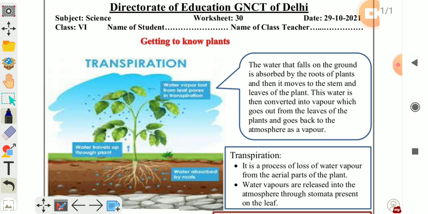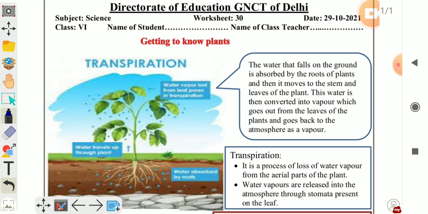Today we will discuss the process of transpiration. The water that falls on the ground is absorbed by the roots of plants and then it moves to the stem and leaves of the plants. So water is absorbed by the roots of the plants and then it is transferred to different parts of the plant.